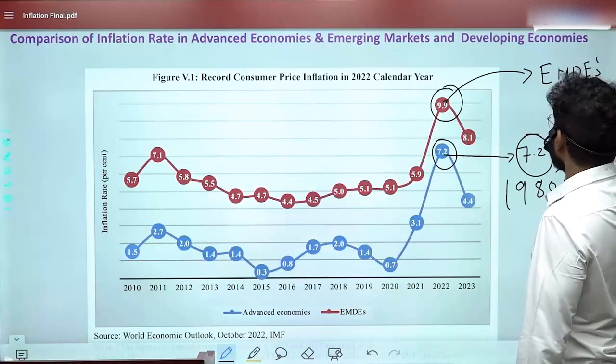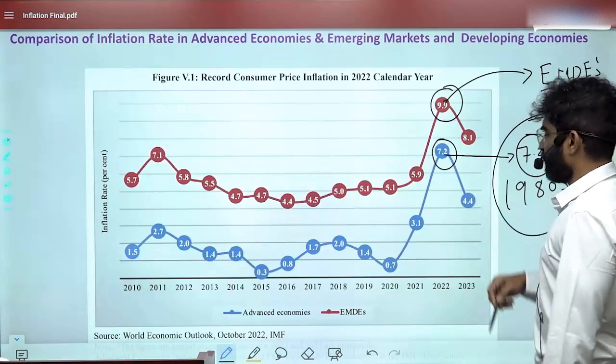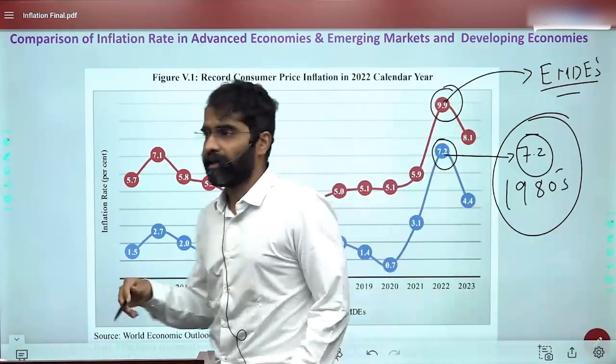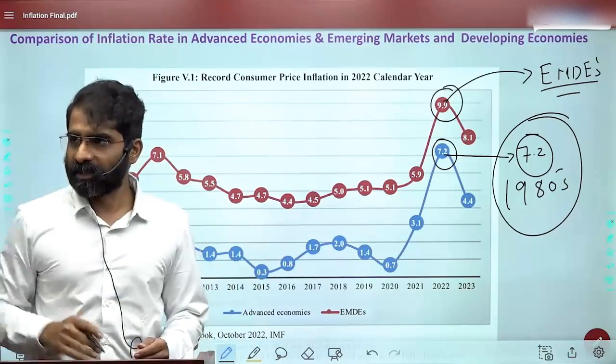And the most important aspect is this aspect of the developed world, that is advanced economies, where the inflation rate is very high. Is that clear? Okay.